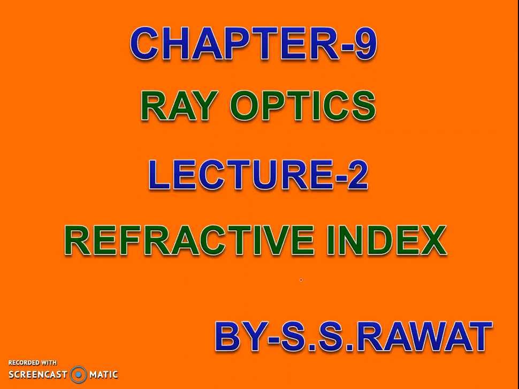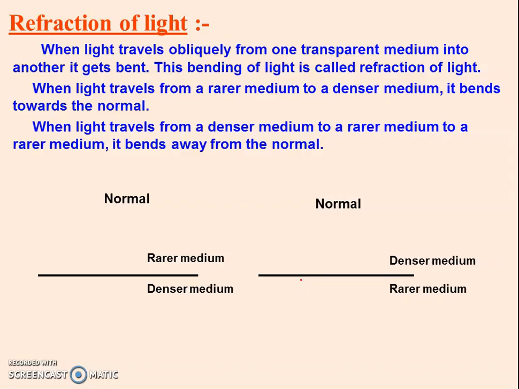As you know, we have already discussed refraction of light. When a light ray travels from one transparent medium to another, it bends. The bending of light is called refraction of light. It means when a ray is incident at the interface, it changes its path, right?